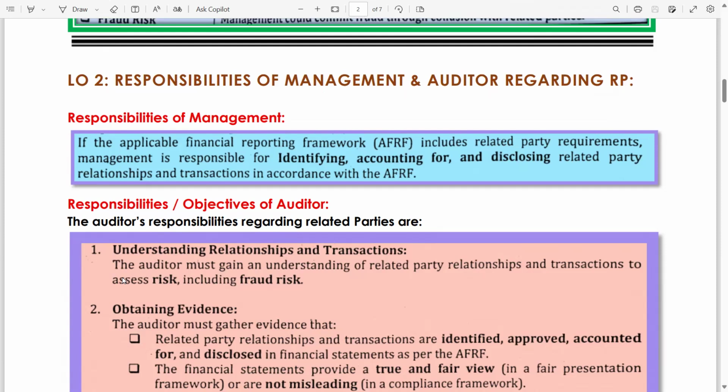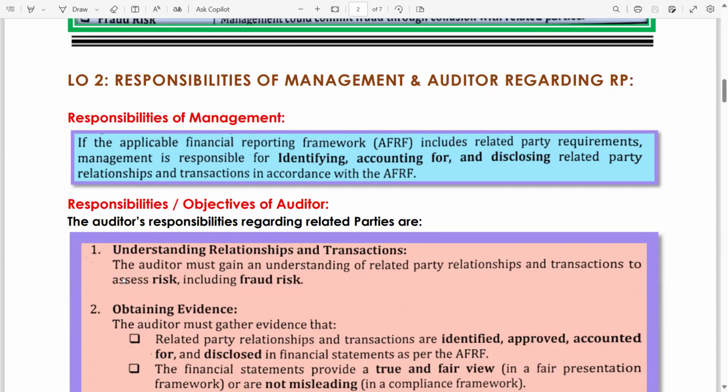Let's read the responsibilities of management. Look, the applicable financial reporting framework is very important. If the applicable financial reporting framework is not there, it means the entire data set of the financials is inaccurate. If the applicable financial reporting framework includes related party requirements, management is responsible for identifying, accounting for, and disclosing. Three things: identifying, accounting for, and disclosing.